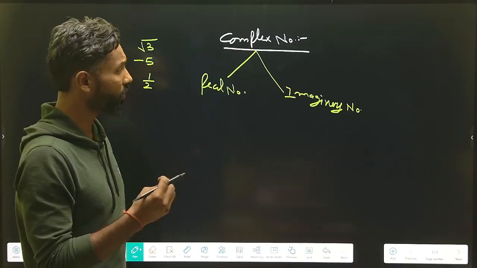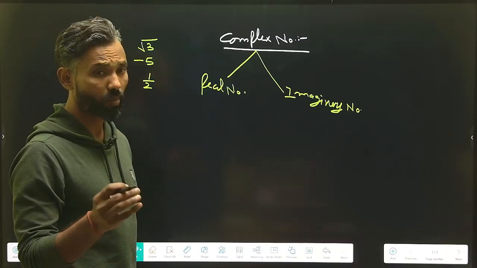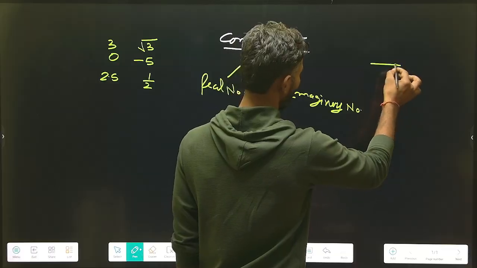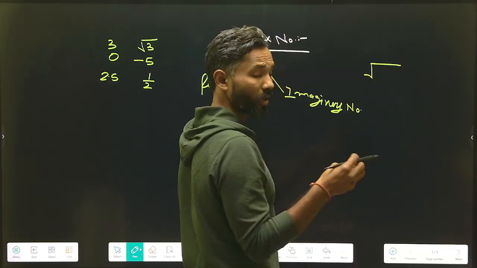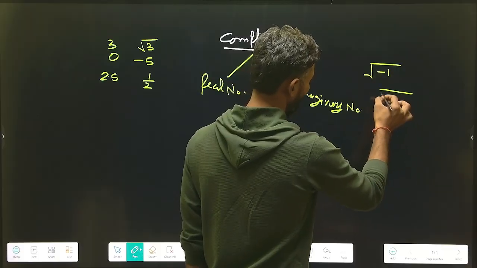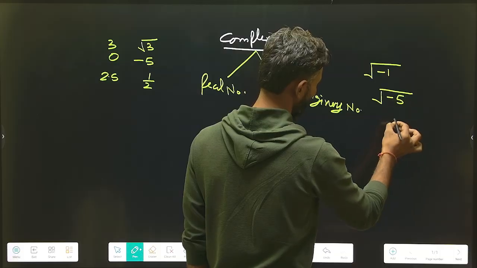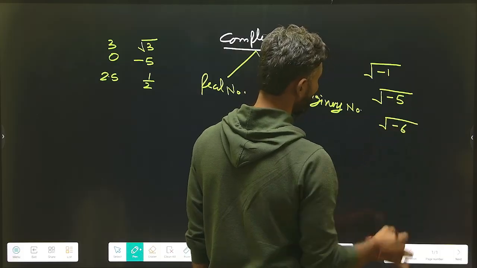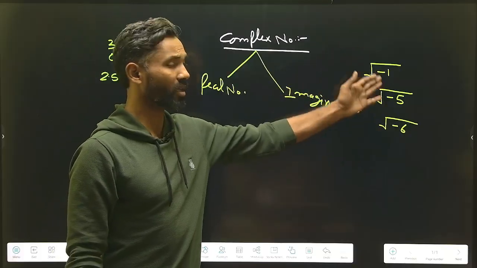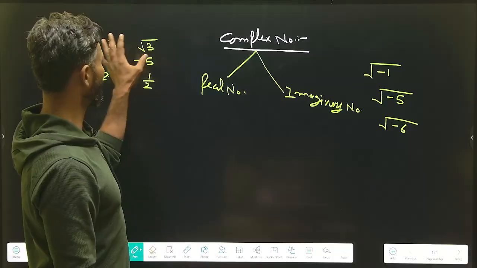But if you place a negative number inside the root, inside the symbol of surd, this symbol is known as surd, and if you place a negative number inside this, -1, this is imaginary. Under root -5, this is imaginary. Under root -6, this is imaginary. So all these kinds of numbers are the imaginary ones, and all the other numbers are the real numbers.